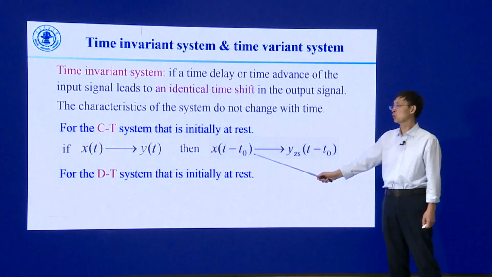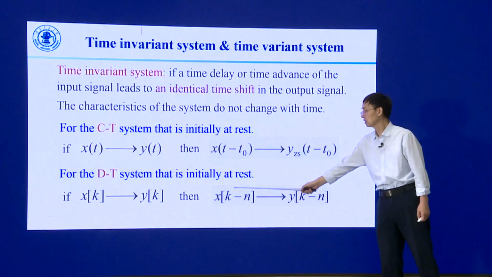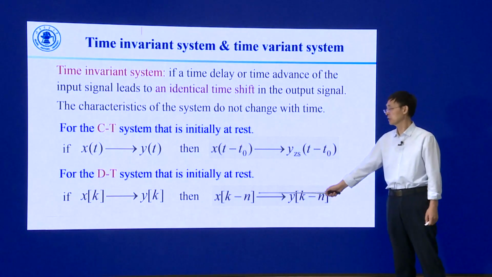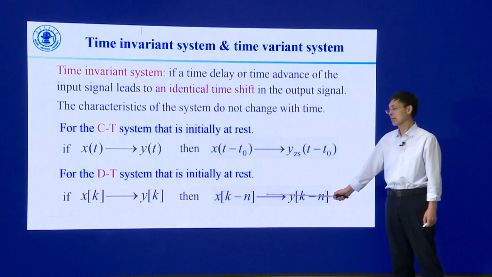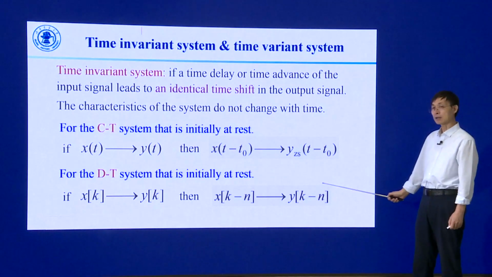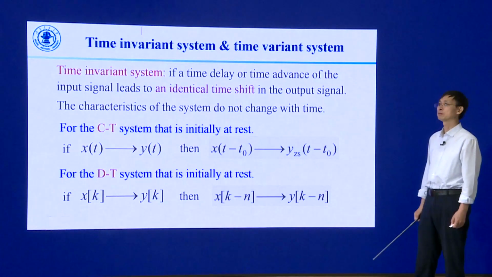Similarly, for the discrete time system, we can get a similar equation. If the input signal is time shifted by n, the output signal is time shifted by the same value, n.